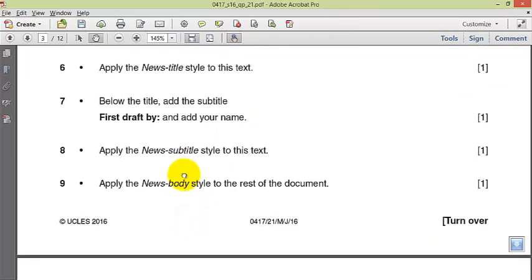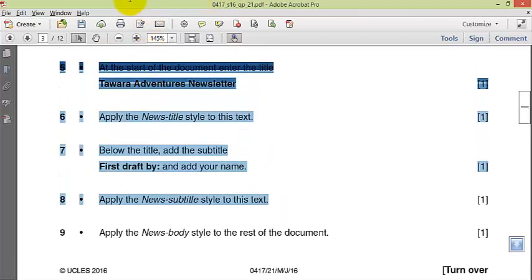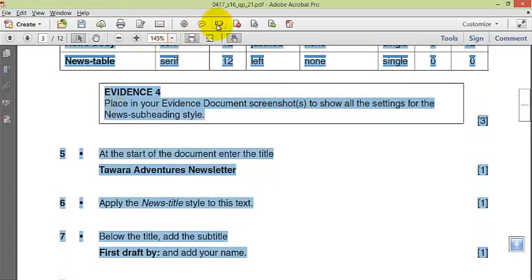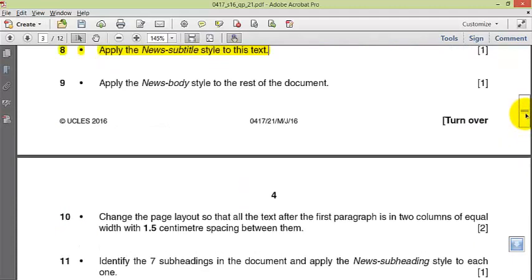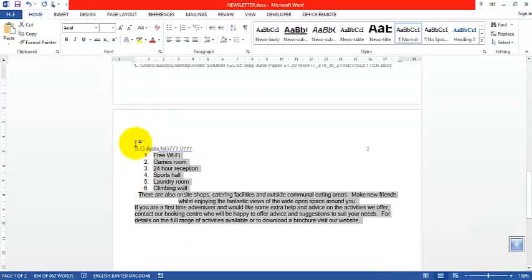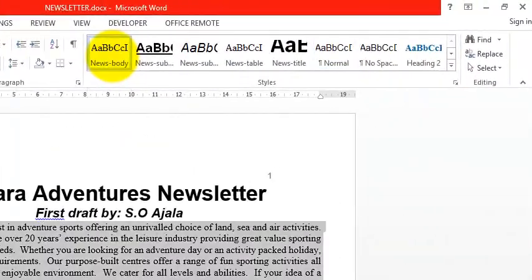Apply the news body style to the rest of the document. We have done all this. Okay, come here. Control Shift End. We select it to the end of the document. So we are applying the news body style. Here it is. That's the body style.